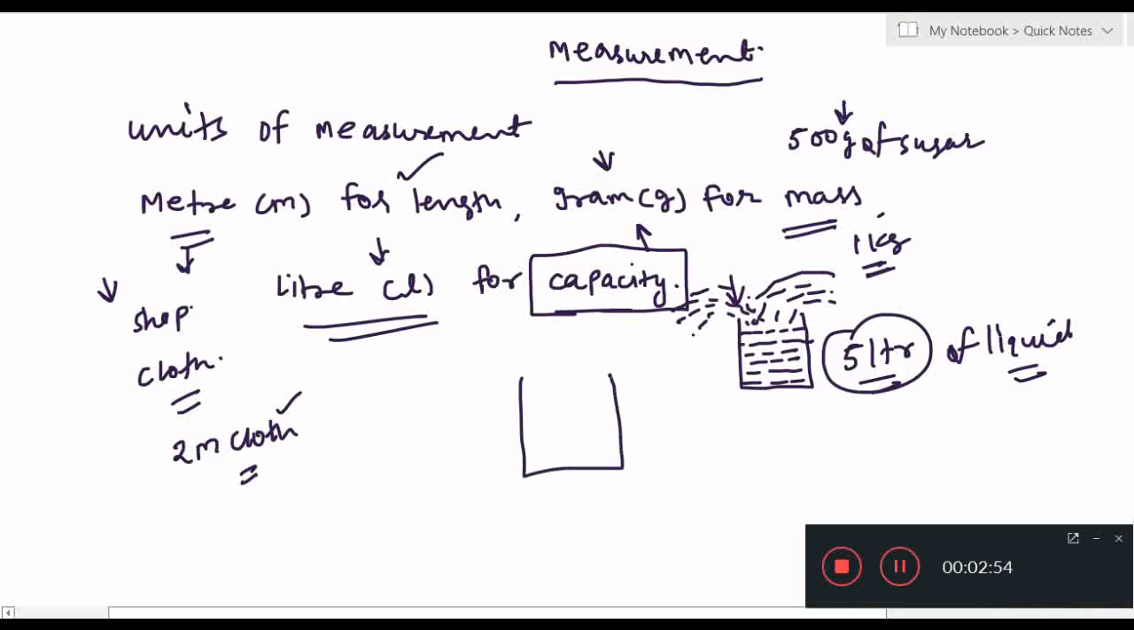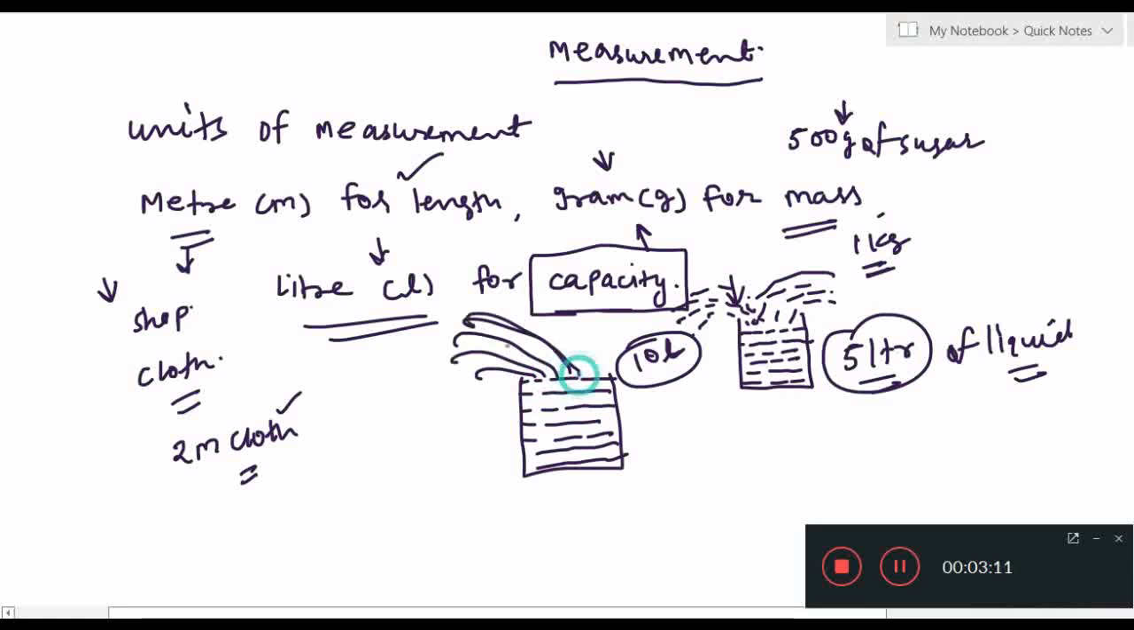Suppose we have another container whose capacity is 10 liter. ठीक है. Now up to 10 liter we can fill this. What if we have more than 10 liter? The same case, it will overflow. So each and every container has a capacity which a particular object can hold. Means किसी भी कंटेनर की कोई कैपेसिटी होती है जितना वो उसको होल्ड कर सकता है.